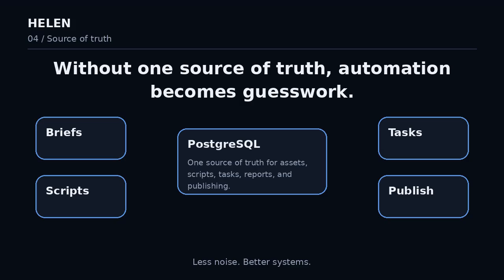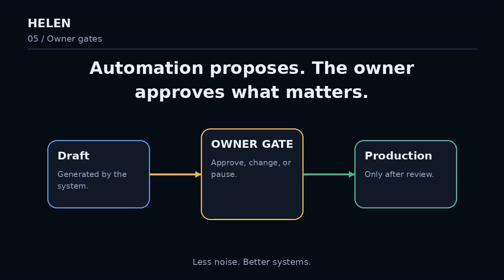The second problem is decision ownership. Automation can classify, summarize, notify, and move work forward. But not every decision should disappear into a workflow. Brand decisions, financial decisions, strategic decisions, and high-risk decisions need a clear owner. That does not make the system slower. It makes it governable.